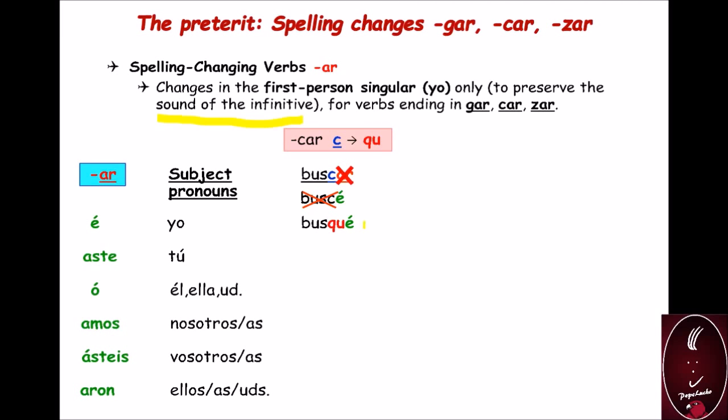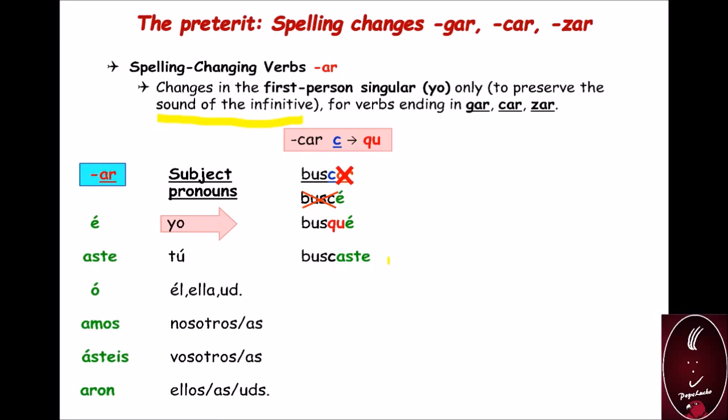In this form, we are preserving the pronunciation or the sound of the infinitive form of the verb. For the rest of the subject pronouns, we use the stem and the endings to conjugate in the preterit, because this rule applies only to the yo form.